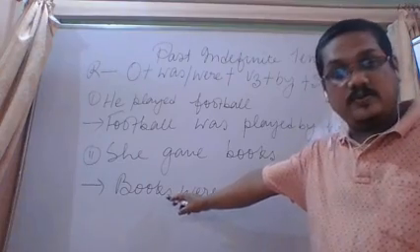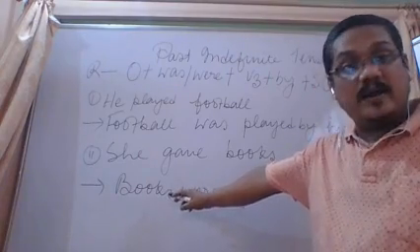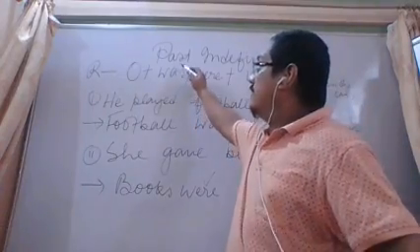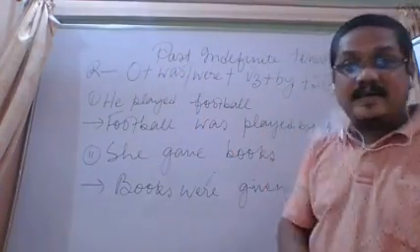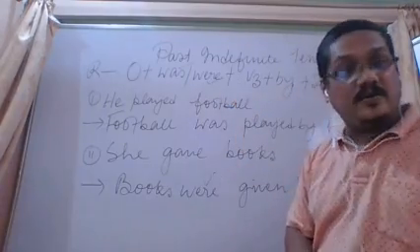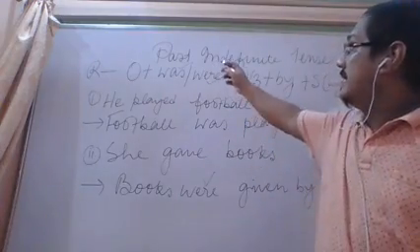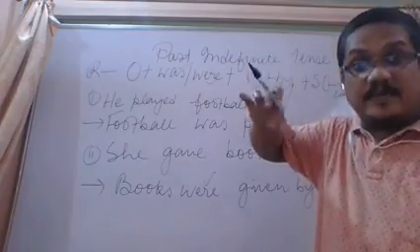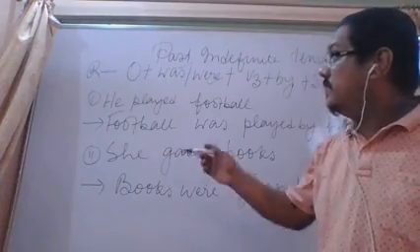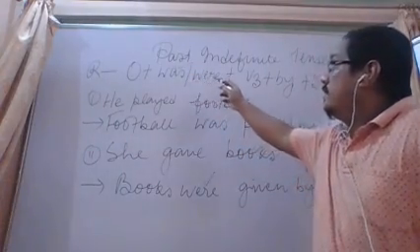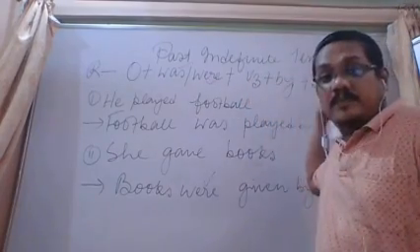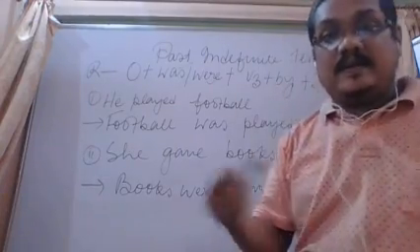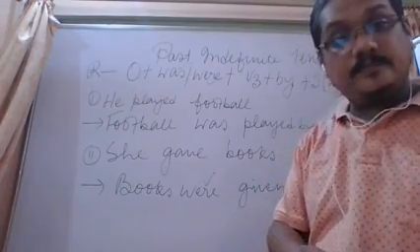Now here books, you see, it is in plural number, so we are using were. In the first case we used was, and in the second case we are using were. Is it clear to you? So remember, when it is in past indefinite tense, and the type of sentence is affirmative, the rule becomes object plus was or were plus V3 plus by plus subject in objective case.